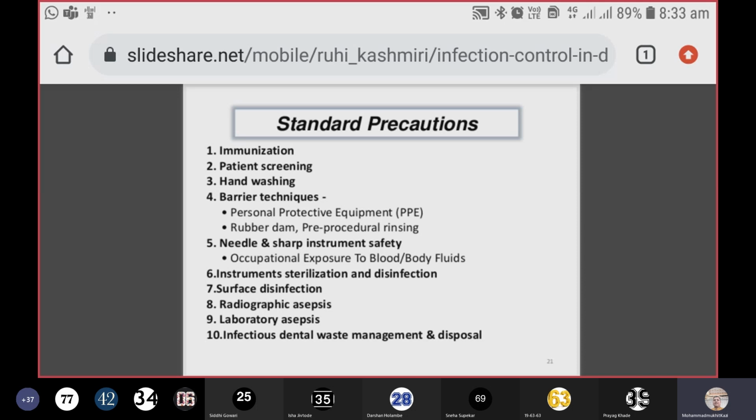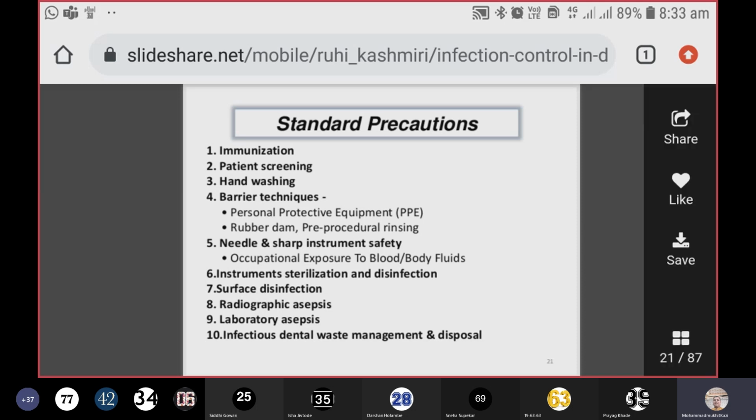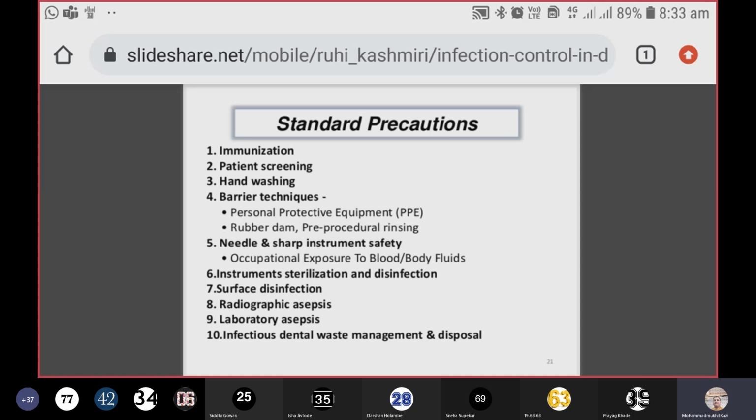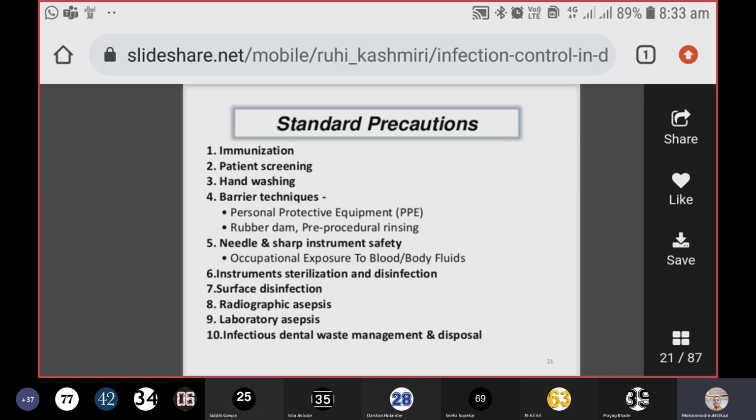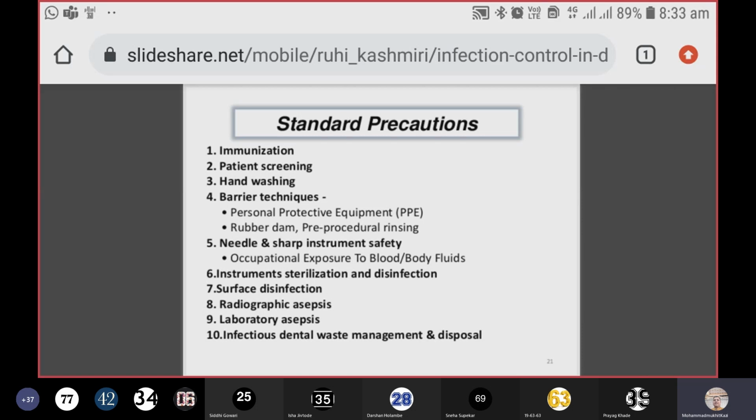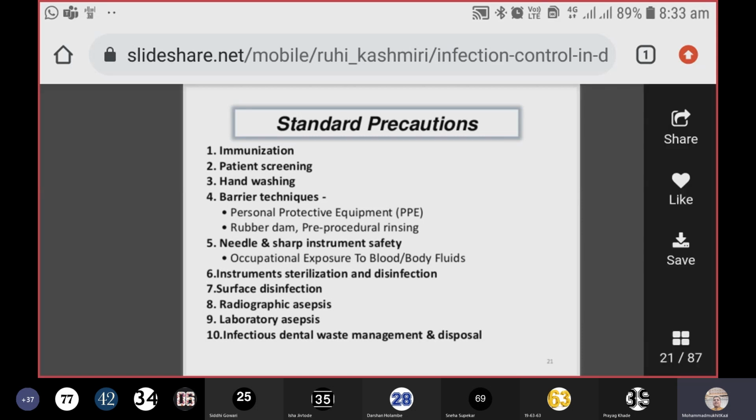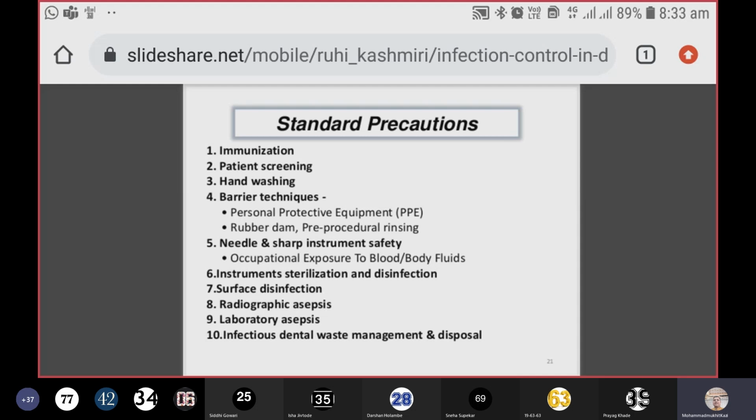Then instrument sterilization and disinfection, very important. If you are using the surgical instruments, you have to go for the sterilization procedure by autoclaving and not by other methods, not by disinfection at all, because it will not take care of the spores. Then surface disinfection. Whenever we have finished our job on the dental chair, you must clean that dental chair with proper disinfecting solutions. It is very essential nowadays. You might have seen, even if you are going to a barber shop, that person is putting some disinfecting solution on the chair. So you have to take care of that.